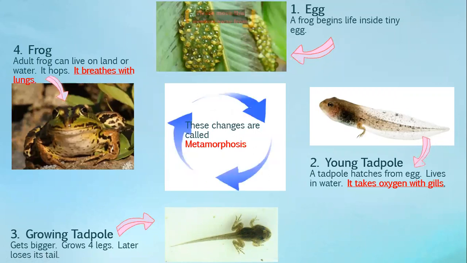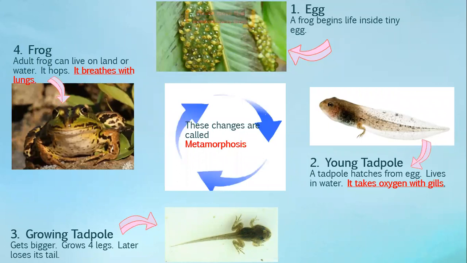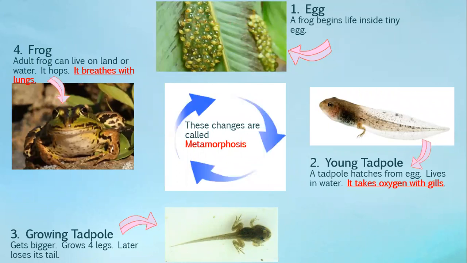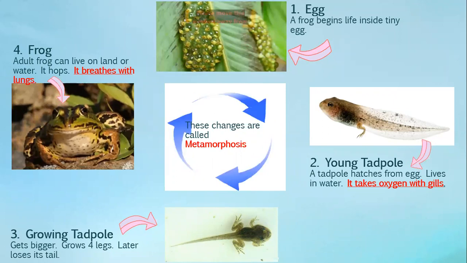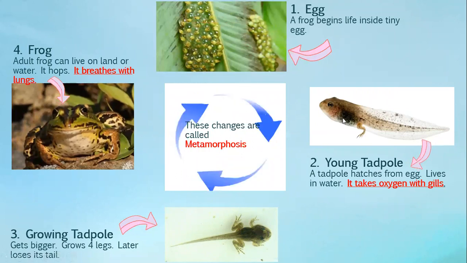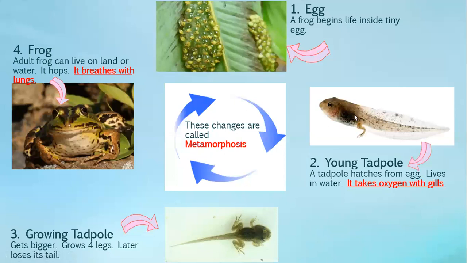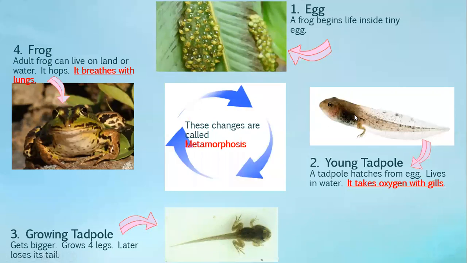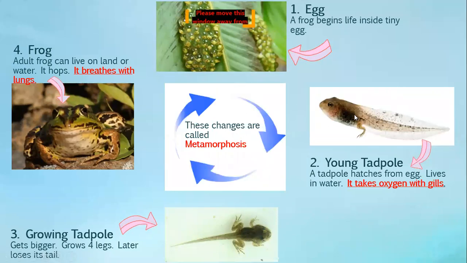With the lungs or the gills? Yes, they breathe with gills. In the same way, the young frog, as you can see here, takes oxygen with gills. So when the frog is small, it has gills and it looks like a fish. So it lives in water.